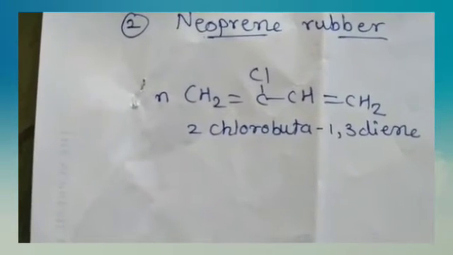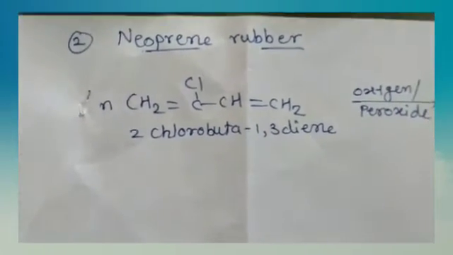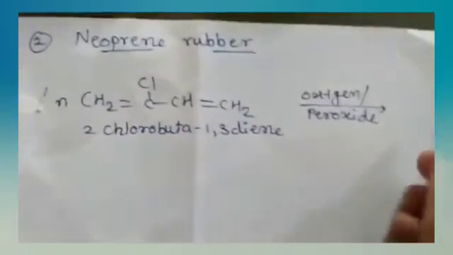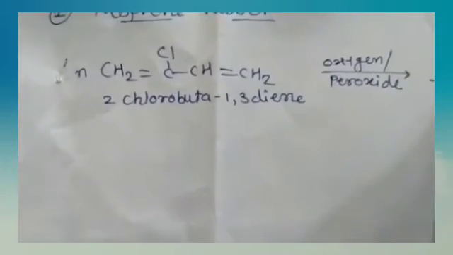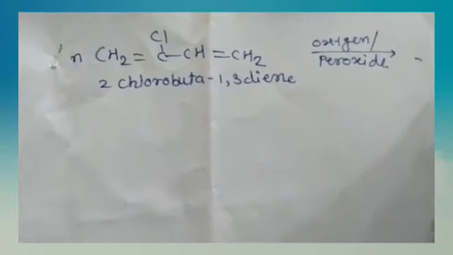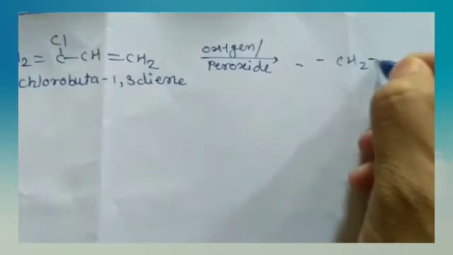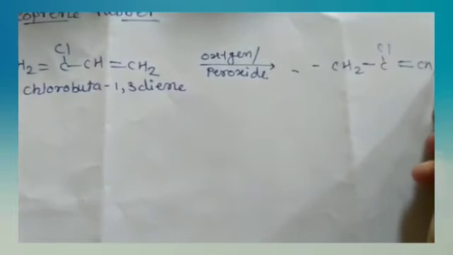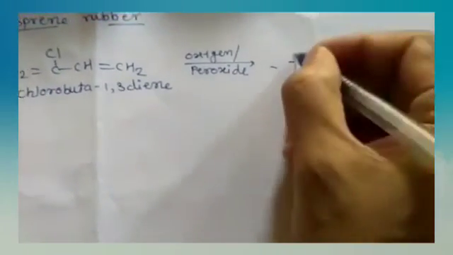It is an addition polymer of chloroprene. Chloroprene polymerizes rapidly in the presence of oxygen or peroxide to give CH2 C Cl double bond CH single bond CH2, taken n times.